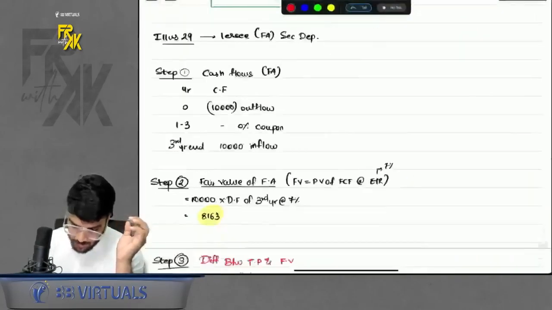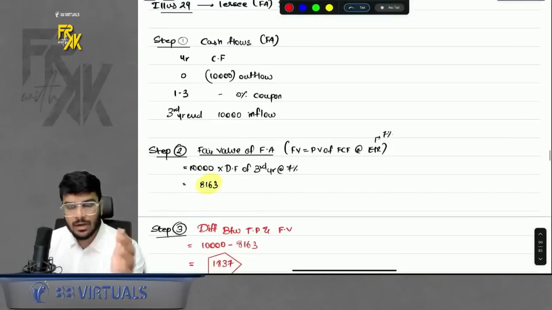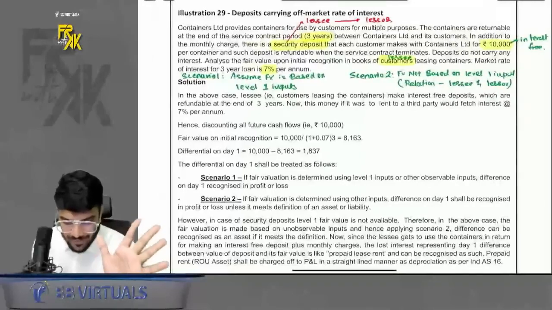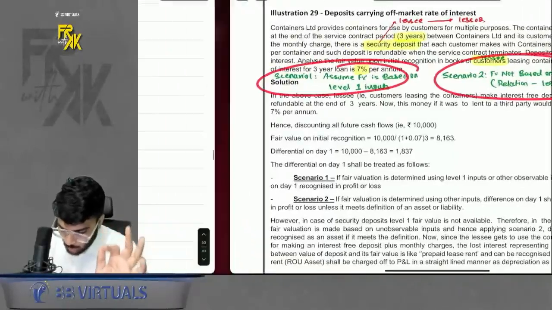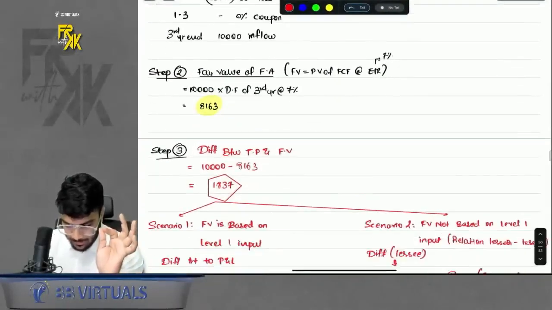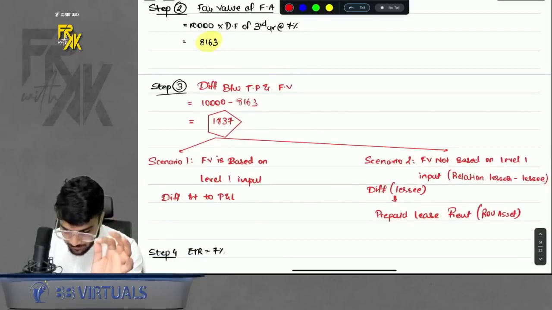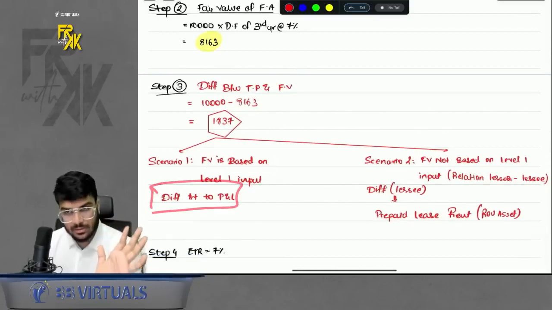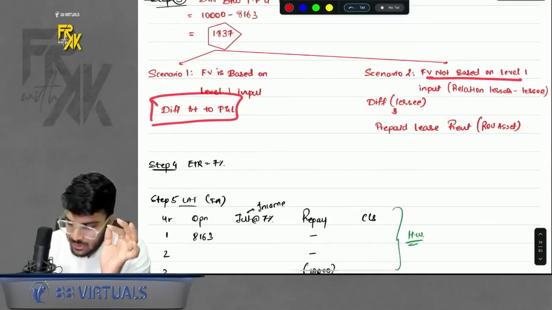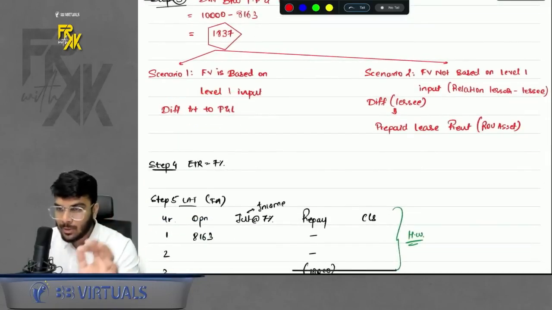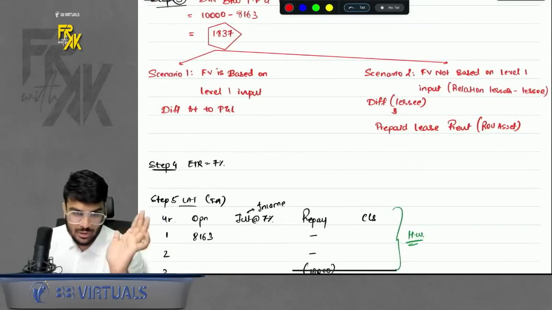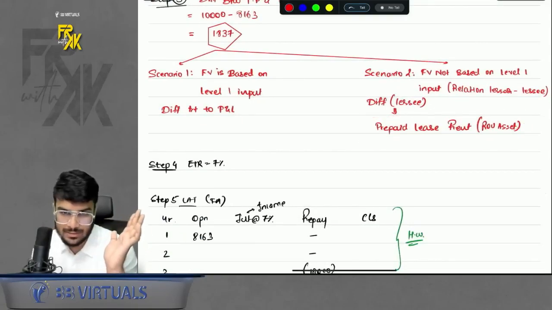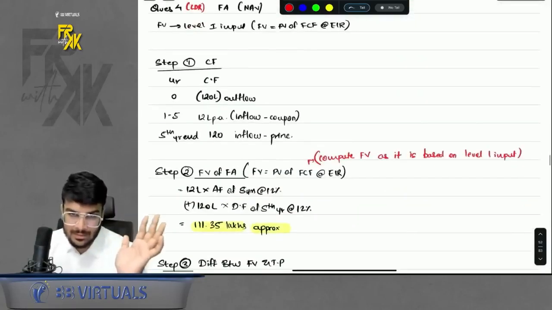So in the first scenario, you will solve as per 5 steps. Steps number 1, 2, 3, 4, 5 are all the same under both the cases. The only difference will arise in step number 3. If you say that the fair value is based on level 1 input, the difference will be transferred to profit and loss. If you say the fair value is not based on level 1 input, then you will treat the difference based on relationship. That is, you will treat the difference as prepaid lease rent because the relationship was of lessor and lessee. Simple. That's it. Nothing else in this question.